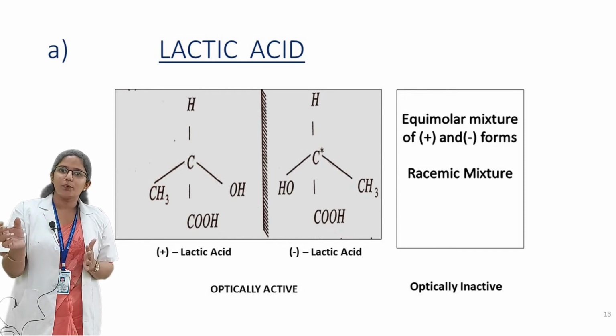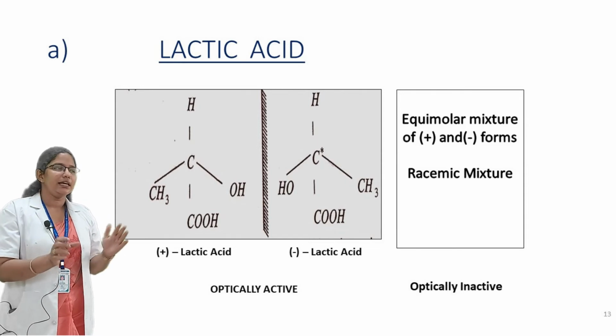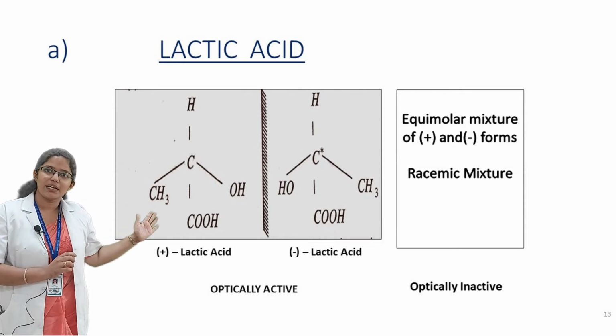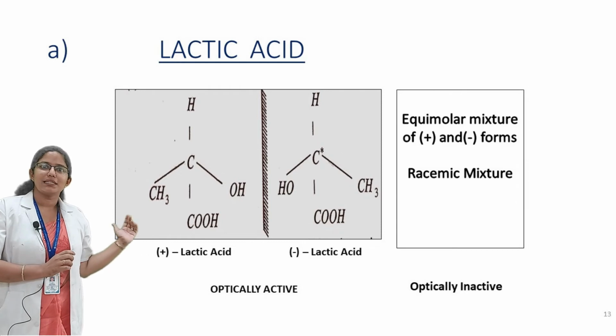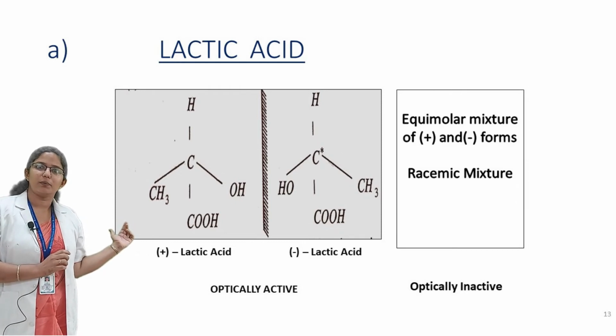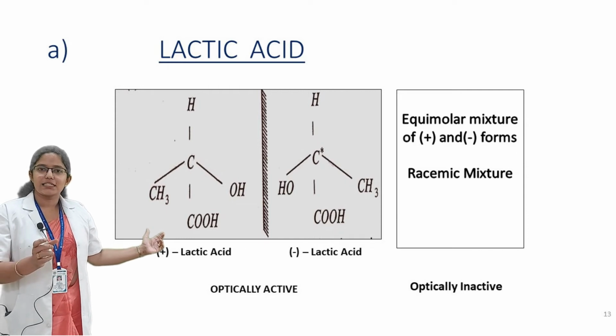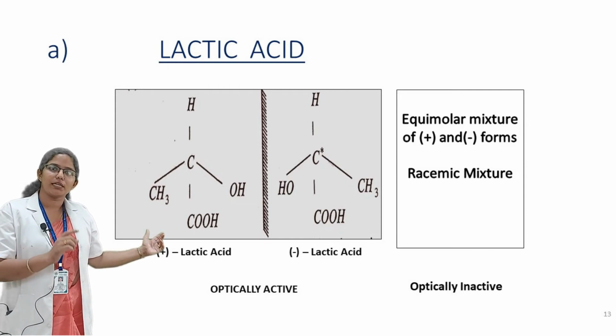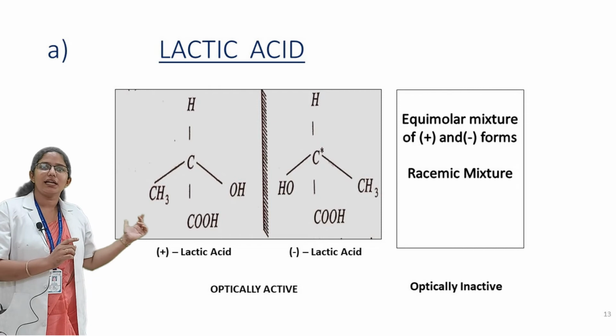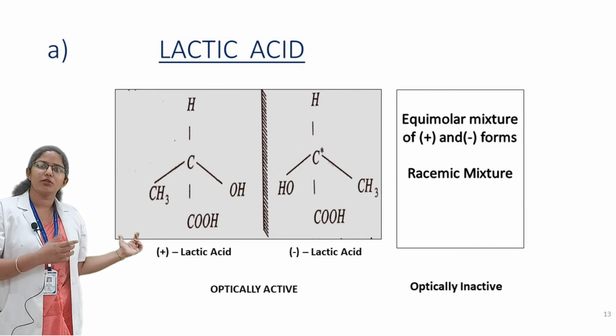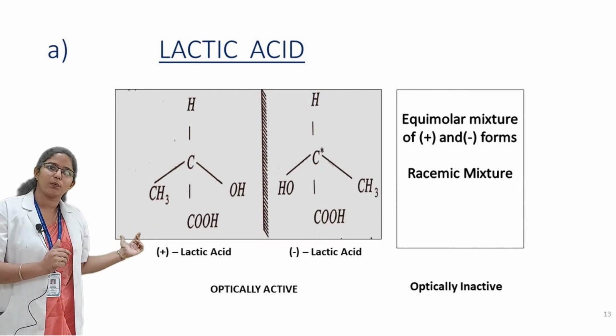If the hydroxyl group is placed on the left side, then it is represented as minus lactic acid, because plus lactic acid has the ability to rotate the plane of polarized light to the right side, and minus lactic acid has the ability to rotate the plane of polarized light to the left side. Both lactic acids are optically active because they have the ability to rotate the plane of polarized light.